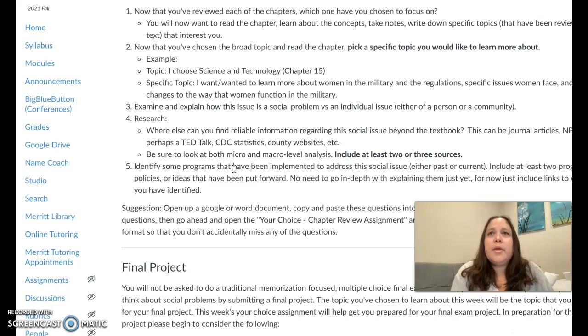So you want to look at maybe more community-based things. Maybe there are research articles, journals that you can find in the Merit database. Maybe they're based on case studies, like these individual specialized cases. Maybe there's really more macro, like full literature reviews that encompass much greater numbers and statistics. And then the last thing that you're going to do is identify some programs that have been implemented to address this issue, either past or current. Include at least 2 programs, policies, or ideas that have been put forward.